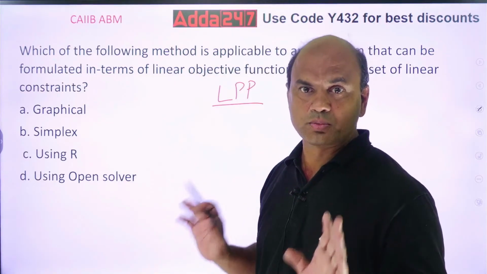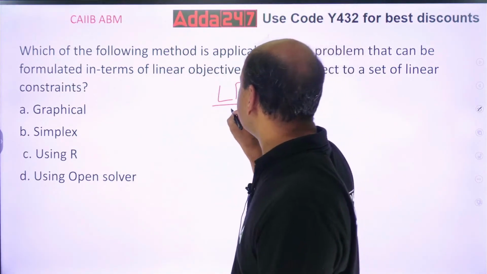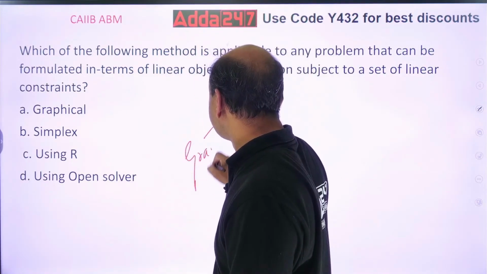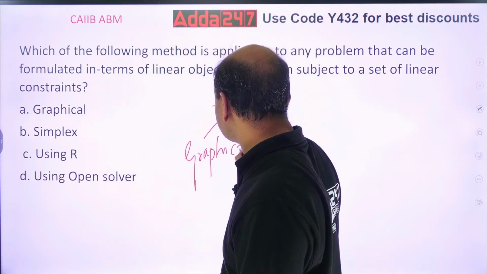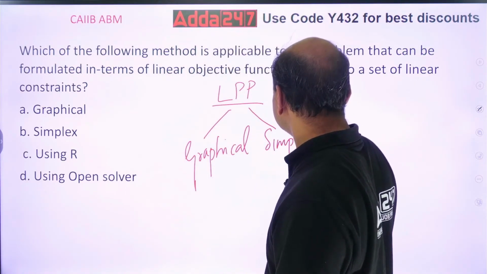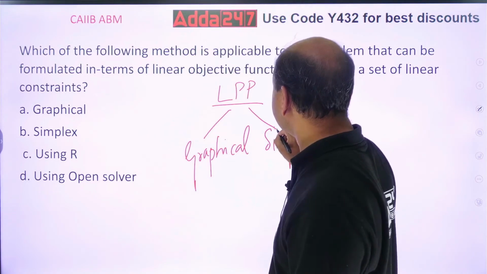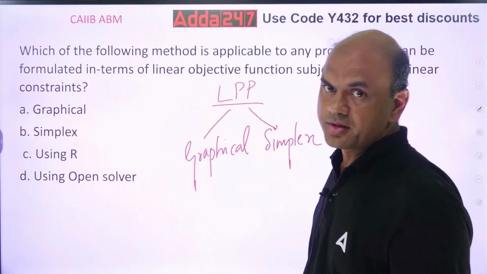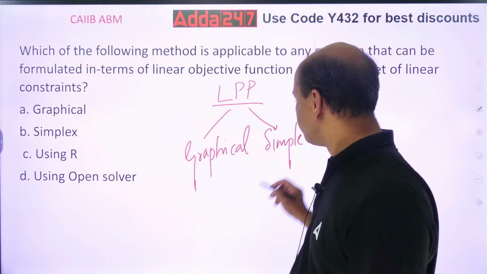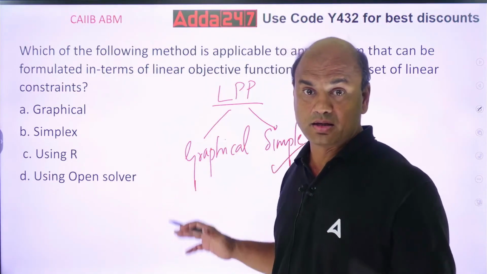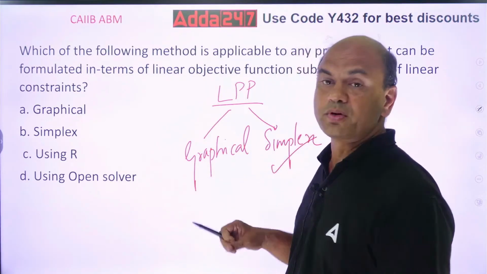There are two methods in LPP. One is graphical, and second is simplex. So which method is best used for all? Kindly remember, simplex method can be used for any of the LPP.